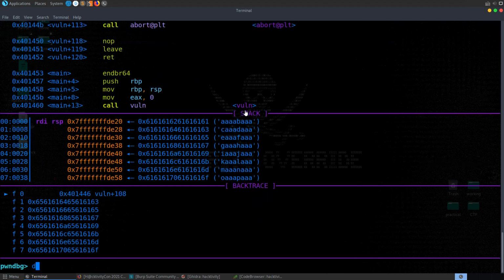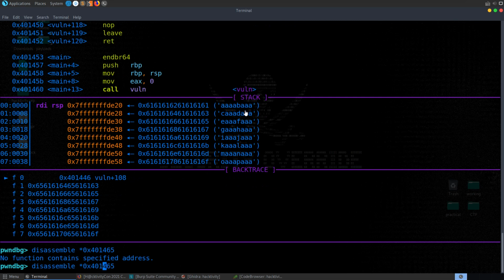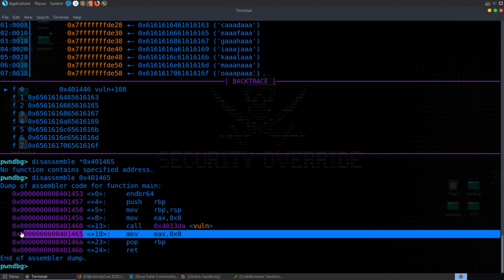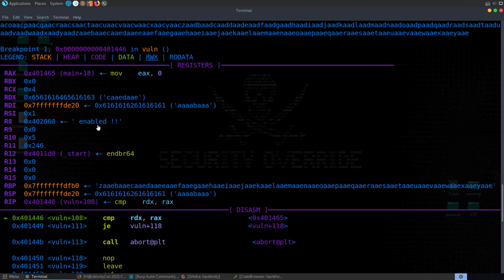We could even go and disassemble that and see what that's actually pointing to. So that's right here. And basically, if this address isn't in the RAX and the RDX, then we're going to get an error there.